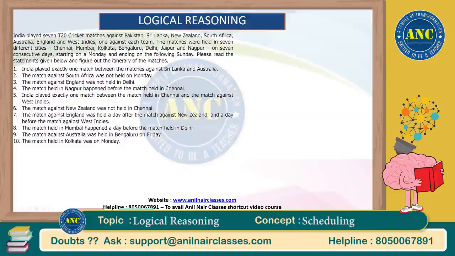So let's start with the solution of the next caselet. It is saying that India has played 7 T20 matches against 7 countries, one against each team. The matches were held in 7 different cities. So the name of the country would come, the different cities. The city would come, and the day would also come when they are playing the matches.